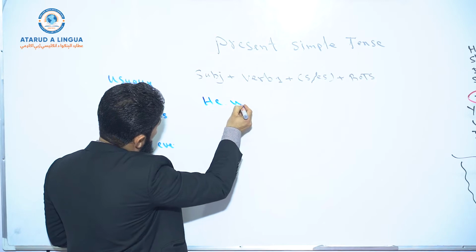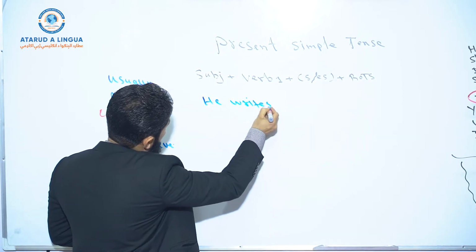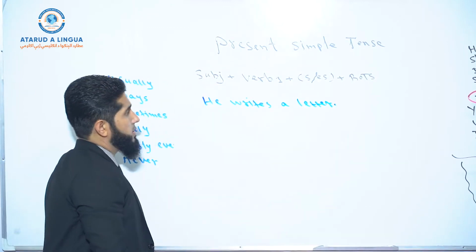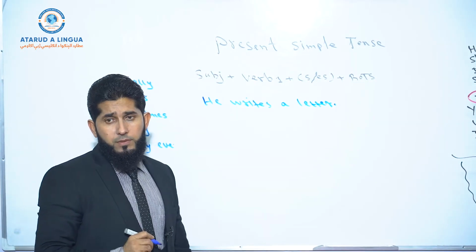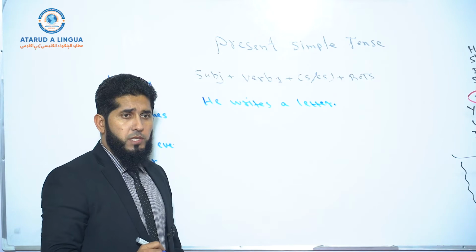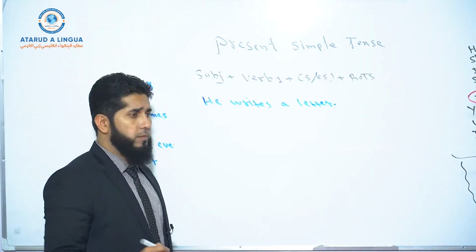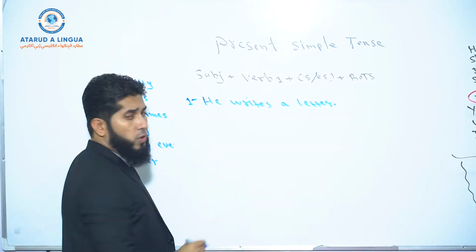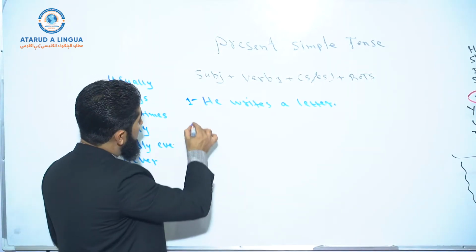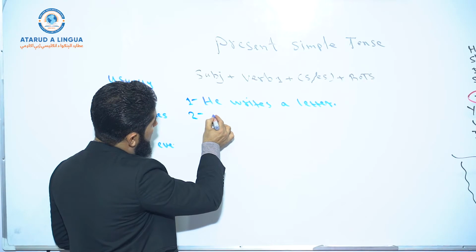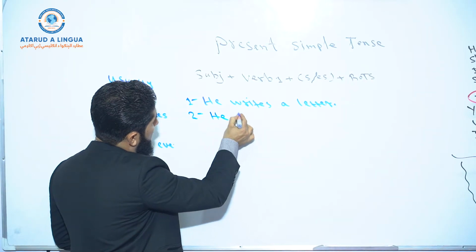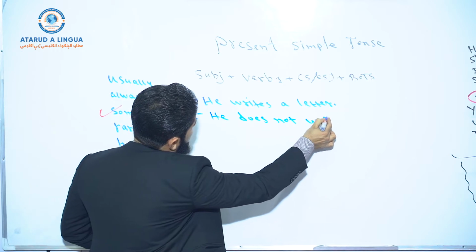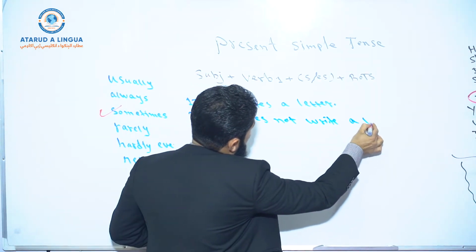He writes a letter. It's affirmative, declarative. You can say, according to grammar, affirmative, declarative, positive sentence, right? So this is form number 1. Number 2, you can use the negative form. So he does not write a letter.